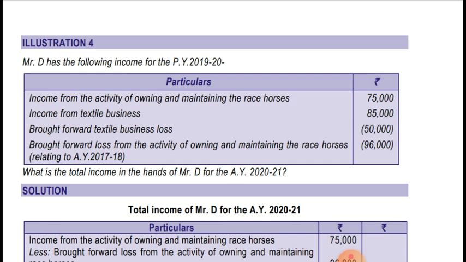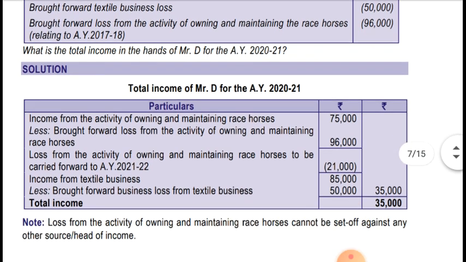Okay, so in this case only 75,000 income is there from owning and maintenance of racehorses. So the loss is 96,000, and 21,000 loss after adjustment will be carried forward, as the current year income from owning and maintenance of racehorses is only 75,000. Okay, and business income after set off of the loss of 50,000 will be 35,000 left. So what is the total income in the hands of Mr. D for the assessment year 2021? Okay, let's see the solution.